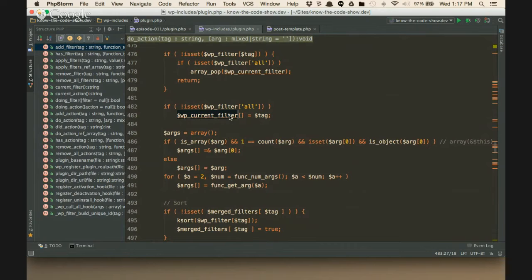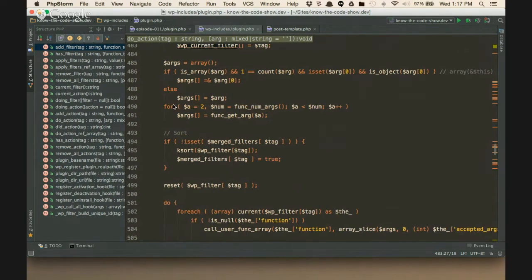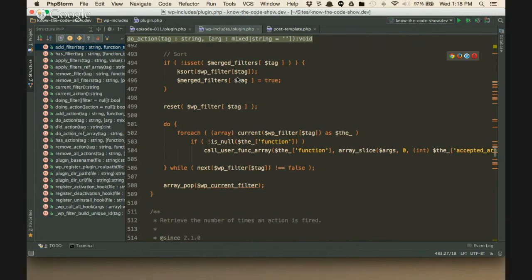And so I stick that in there, and you see that's exactly the same, right? This code right here is just a little bit different, but it's essentially doing the exact same thing. It's loading up the args that are then going to be sent to the callback. And then we come down and we sort. And I want you to notice right here, look at this code. Do you see that it's identical?